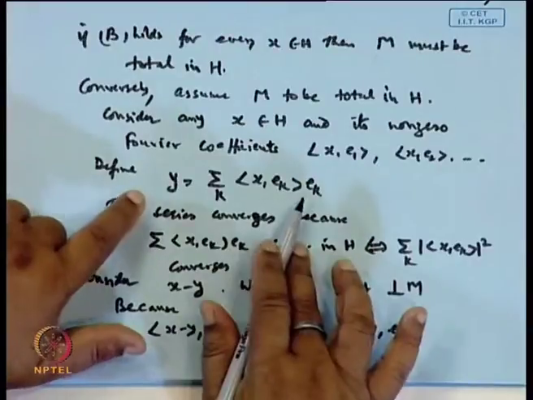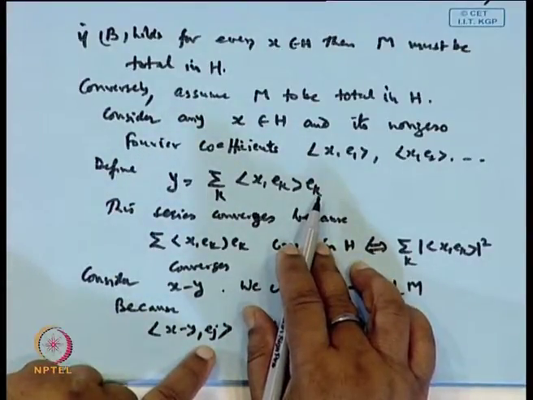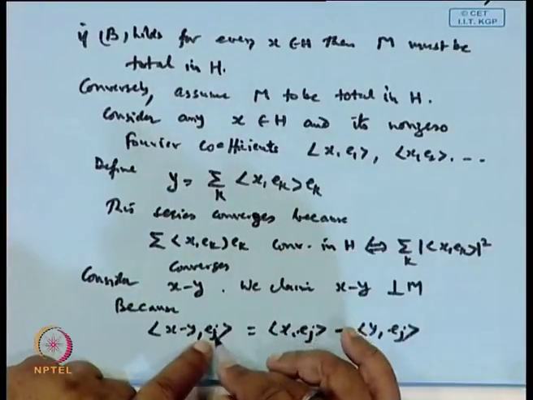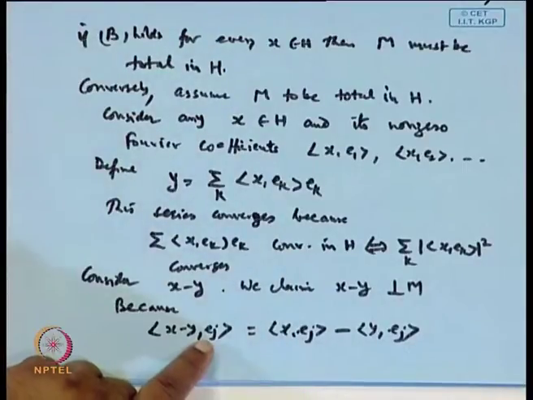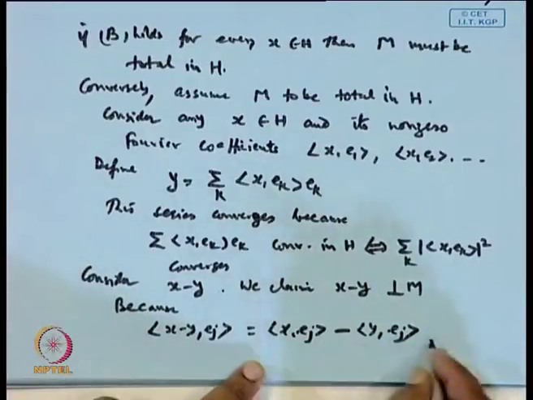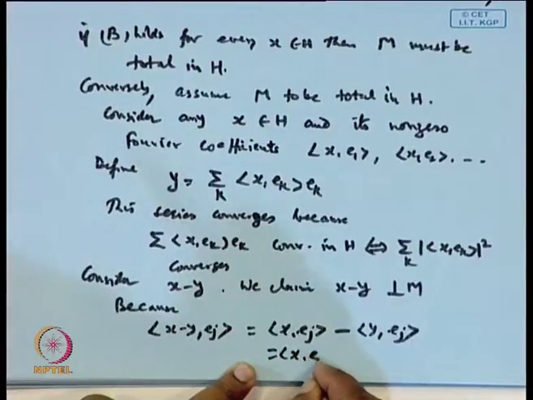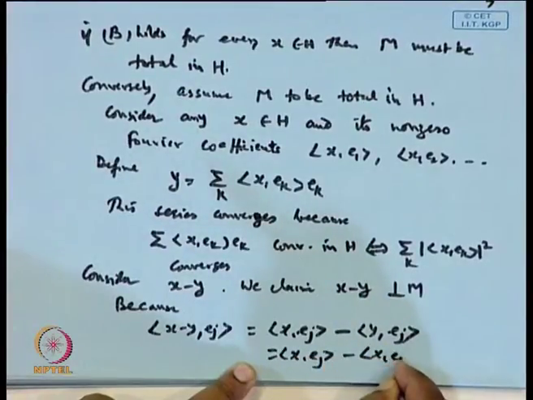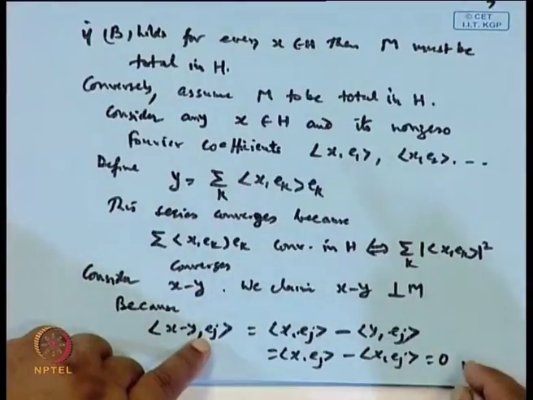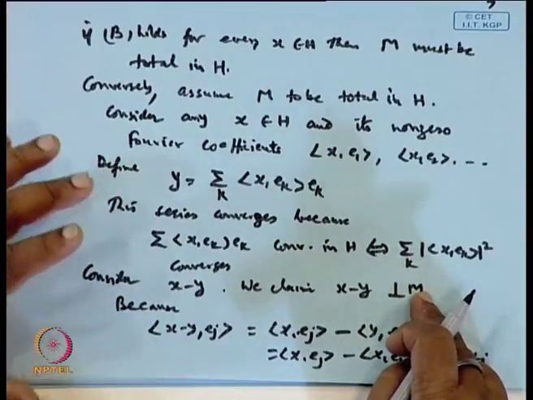What is y? It is this series. e1, e2 and so on are an orthonormal set, so the inner product e_k e_j is 0 when j is different from k, otherwise 1. So basically you get only one term, x e_j, and this comes out to be x e_j minus x e_j, which is 0. So x minus y is orthogonal to e_j for every j. Therefore x minus y is perpendicular to M.